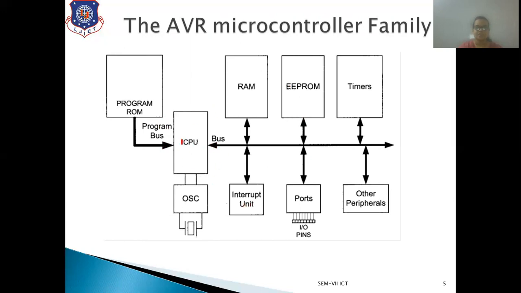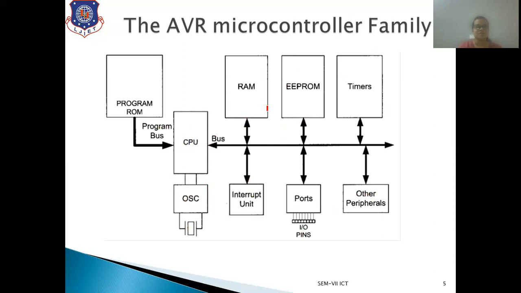The CPU needs a clock frequency for oscillation, so an oscillation circuit is connected with the CPU. The peripherals, for example RAM, EEPROM, timers, ports and interrupts, are connected, and the ports have IO pins.